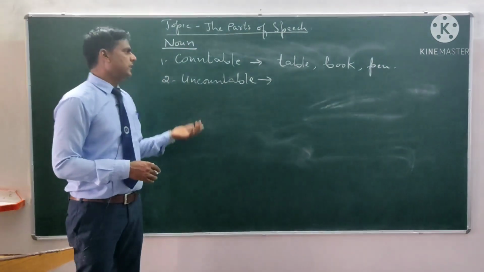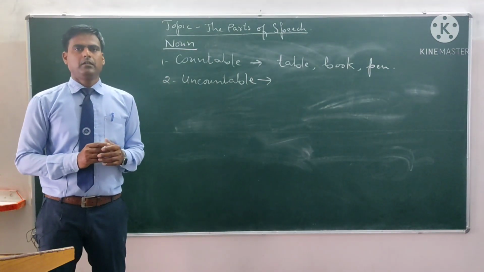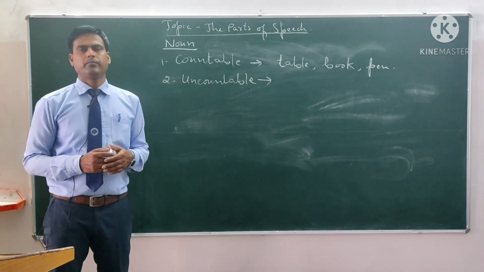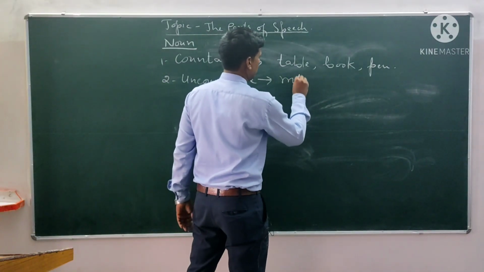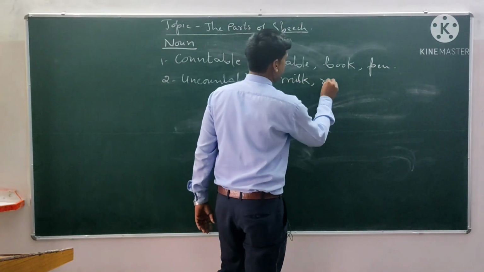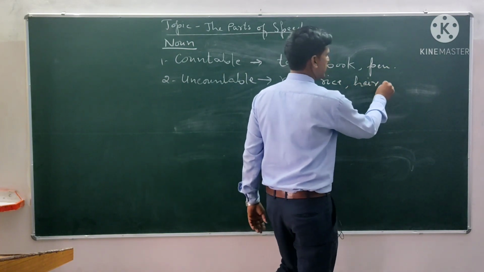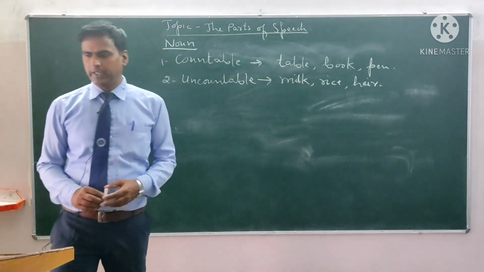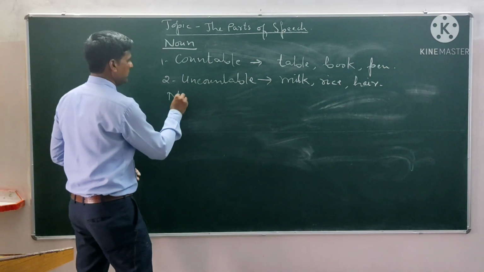Then the second one is the uncountable noun. The noun which cannot be counted is called an uncountable noun. For example, we can say milk, rice, hair, etc. These are the nouns which can't be counted. Now let us see one more thing, noun number.